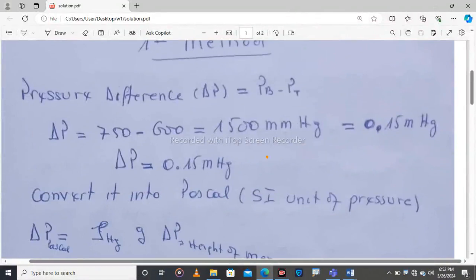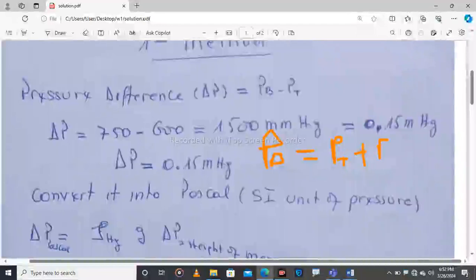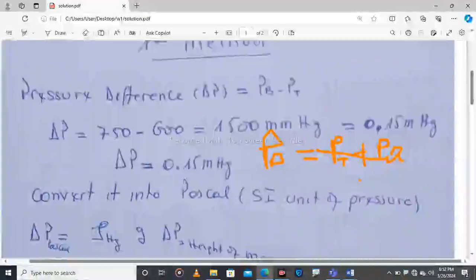I would say the pressure at the base is equal to the pressure at the top plus the pressure of the air. We have seen it. So if you take the pressure at the base minus the pressure at the top, it will be equal to the pressure of the air.